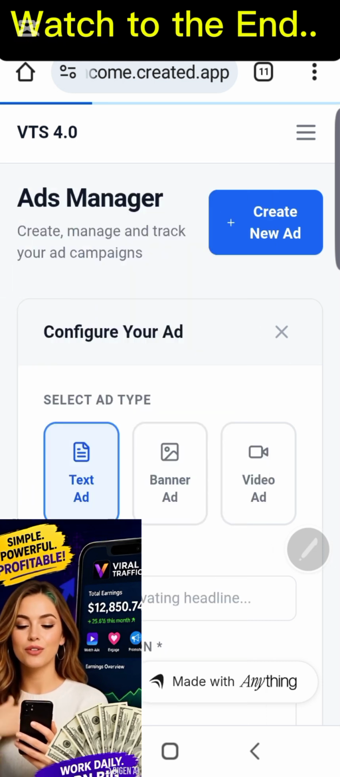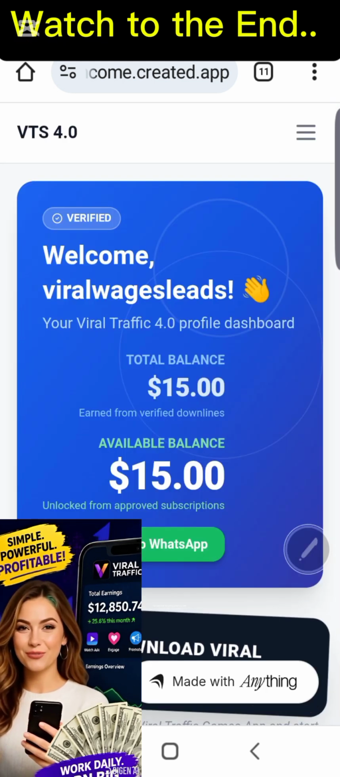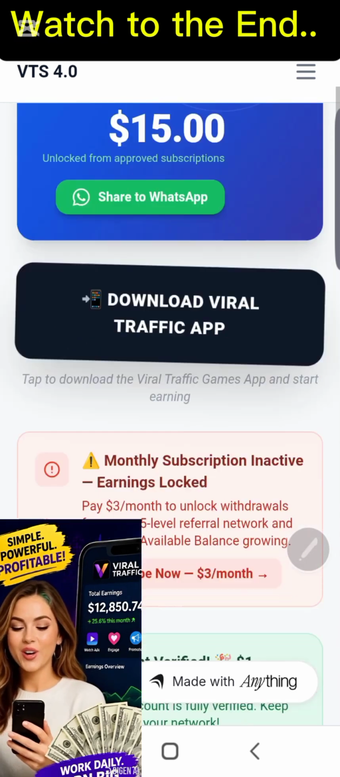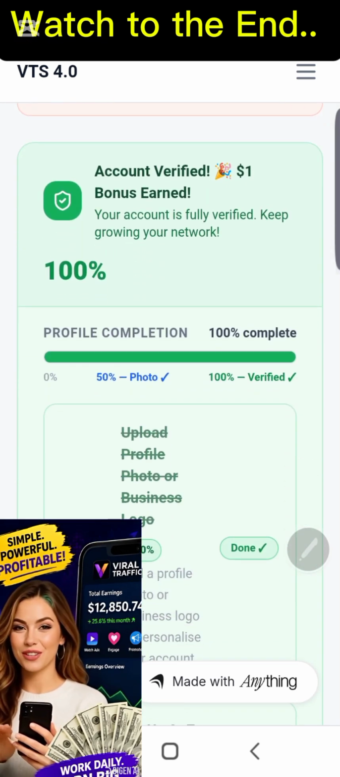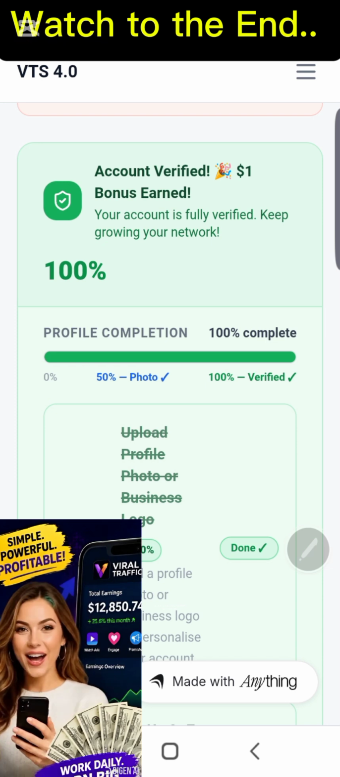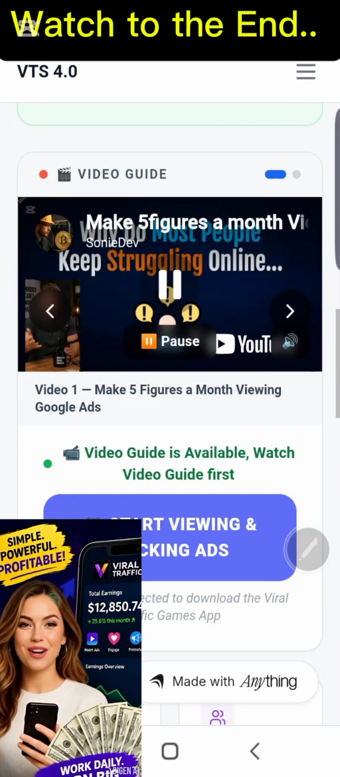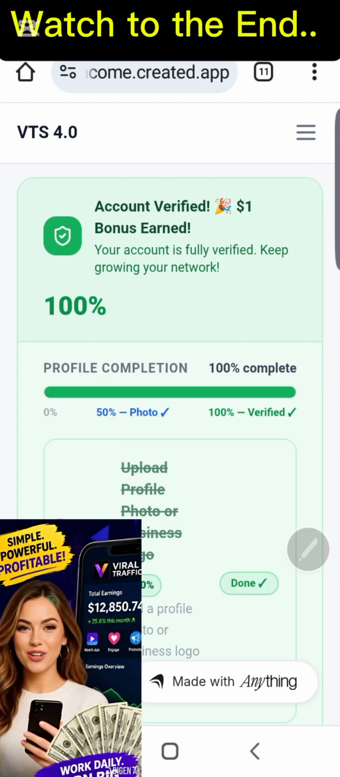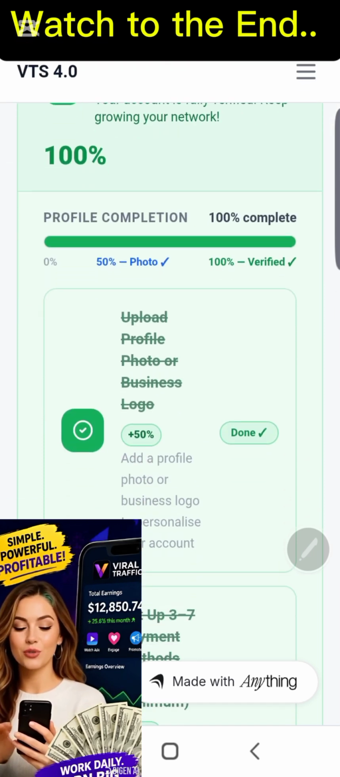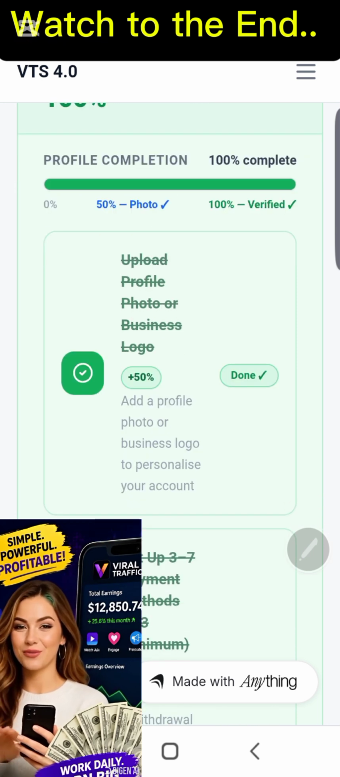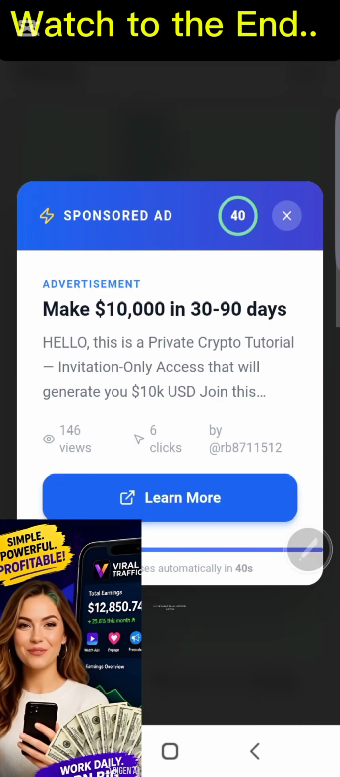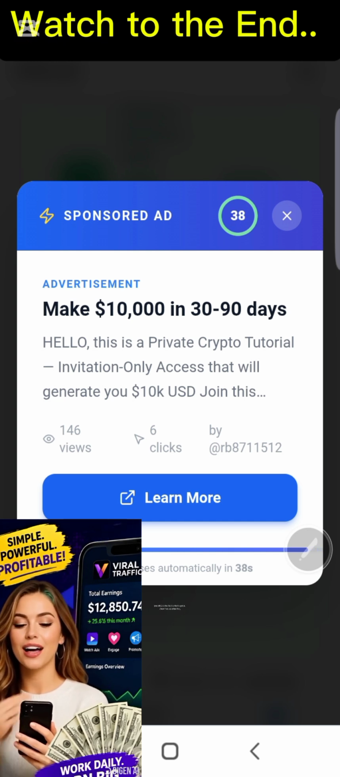So right now, I'm going to show you how to make your subscription, which is very, very important. To subscribe for the monthly subscription on Viral Traffic, you need to come to your dashboard. The first thing you need to do is to make sure your account is verified. So how do you get your account verified? You have to upload your profile picture or your business logo. So here's how to do that. You click on the button that's going to show here.